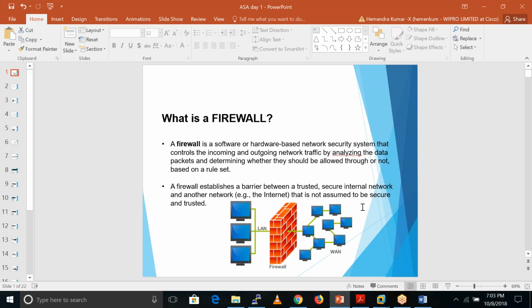So when the traffic comes from this server to this user, the firewall does a lookup on the connection table. It finds out it's an existing connection. So it basically bypasses the other checks.